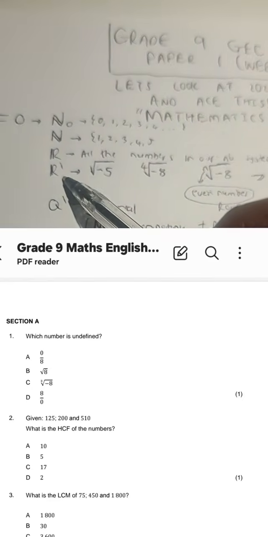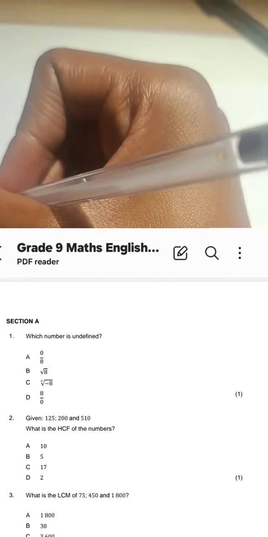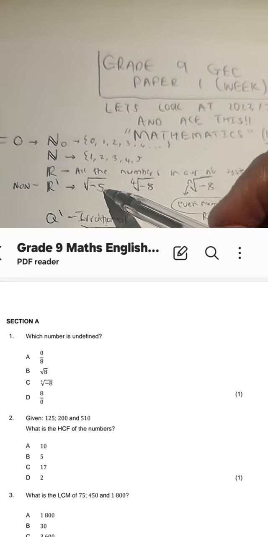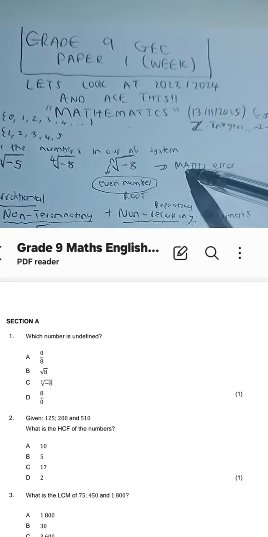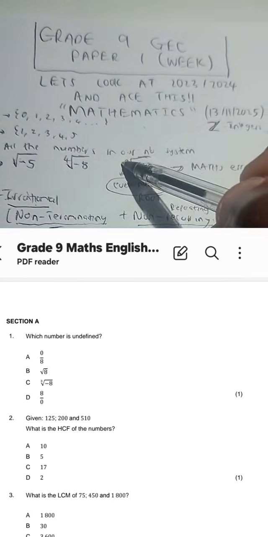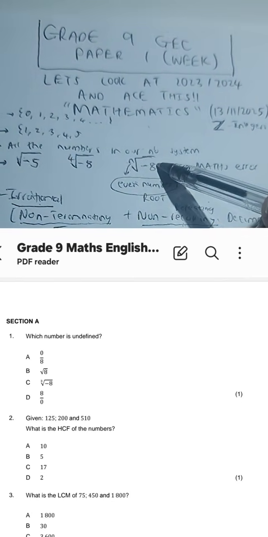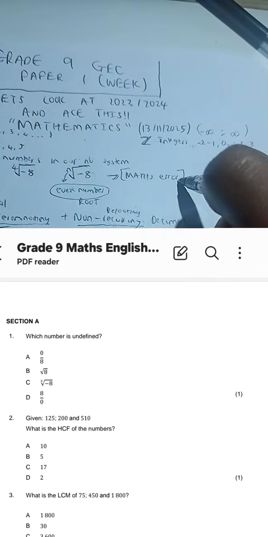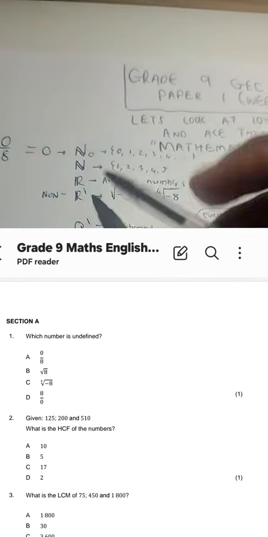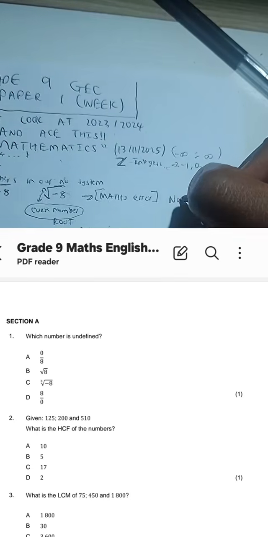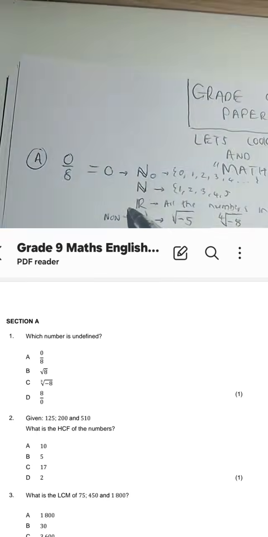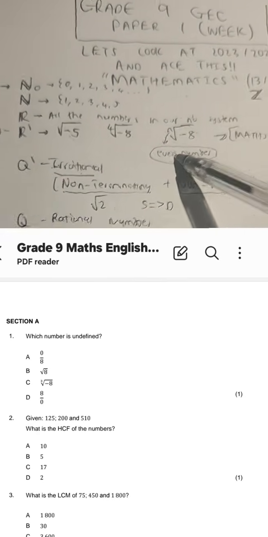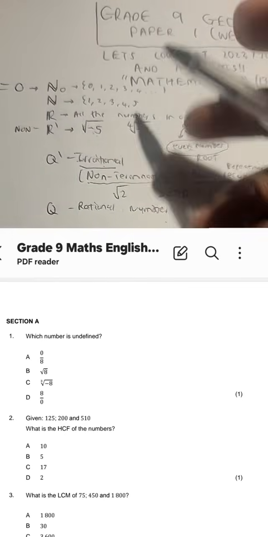Then we say non-real. When we say non-real, guys, we are talking about numbers where underneath an even number root, there are negative numbers, and when we put them in the calculator, we can see we get this thing, maths error. That maths error means the number is non-real, but only when it has to do with a negative number underneath an even root. That's what we mean by non-real.